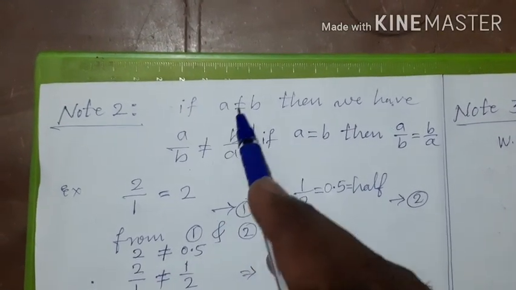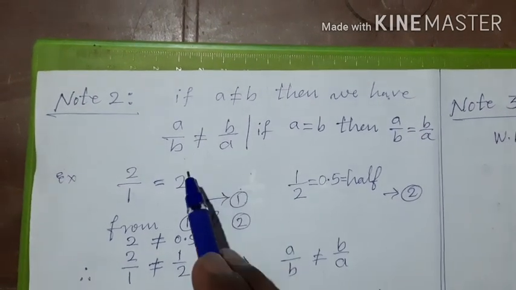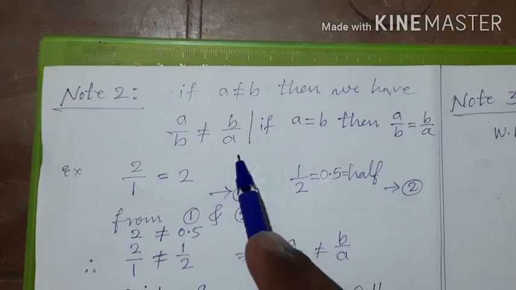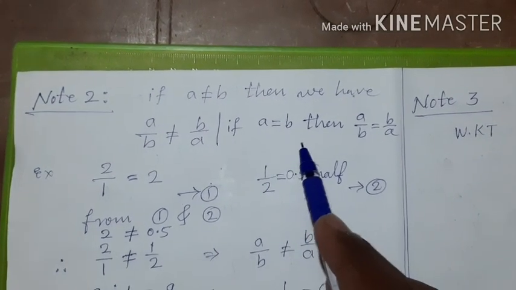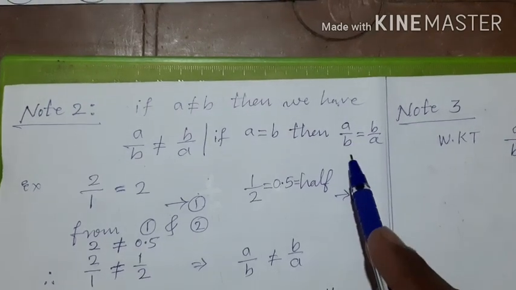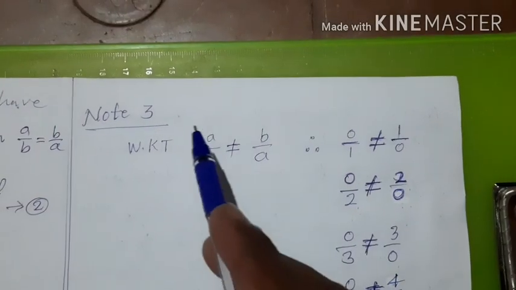And if a is not equal to b, then a by b is not equal to b by a. Okay. But if a is equal to b, then a by b is always equal to b by a. Okay.